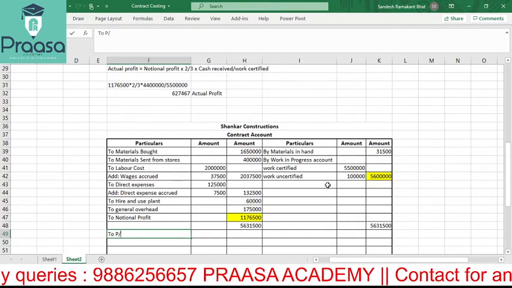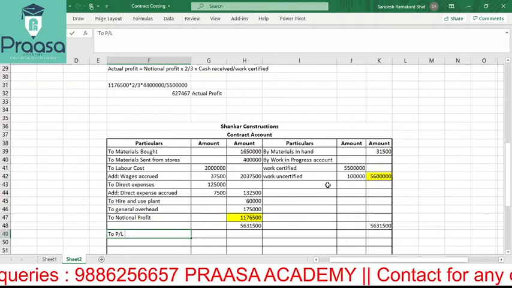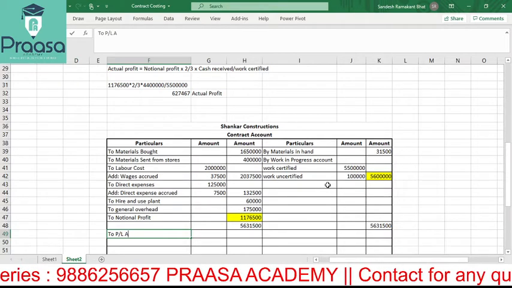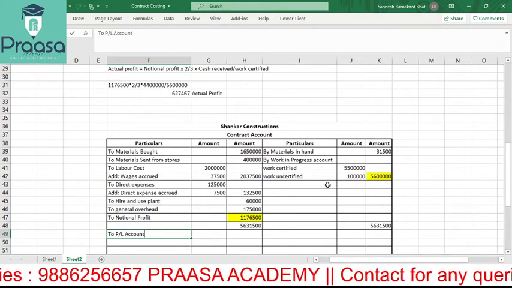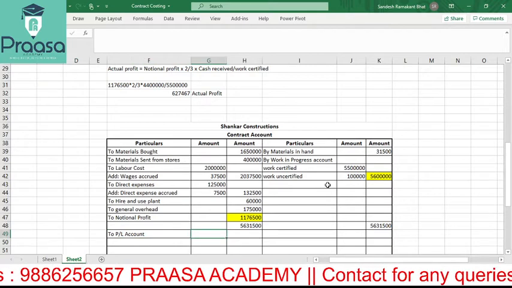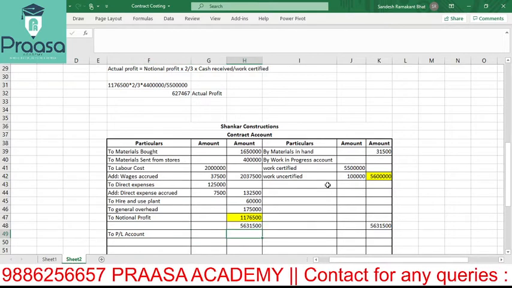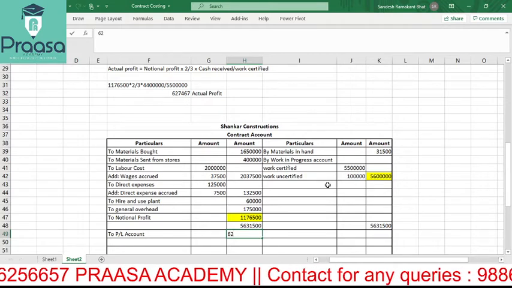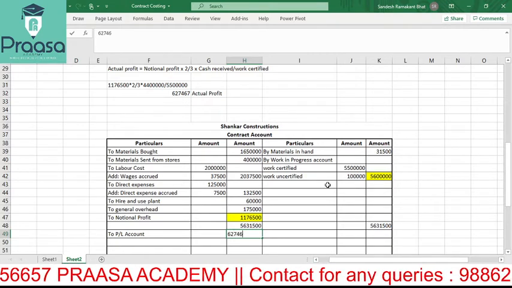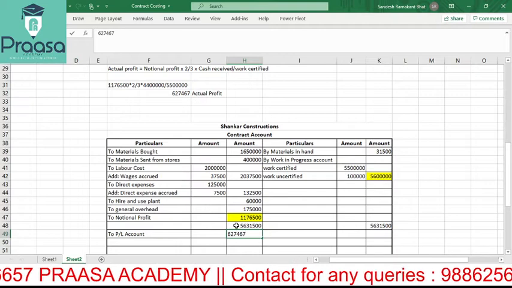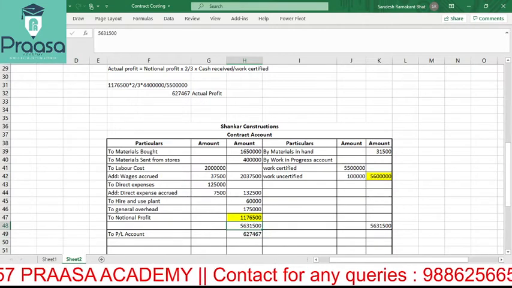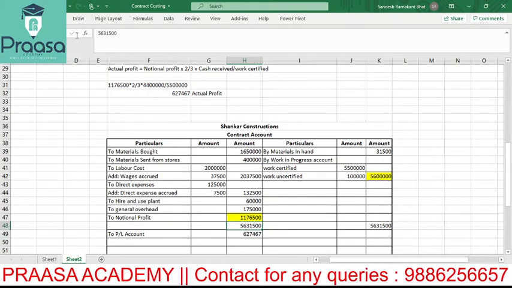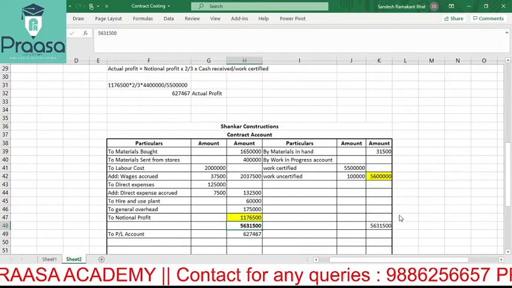That should obviously go to P&L account, profit and loss account. How much actual profit have we calculated? 6,27,467. I will just highlight this so that you understand the differentiation between two accounts.